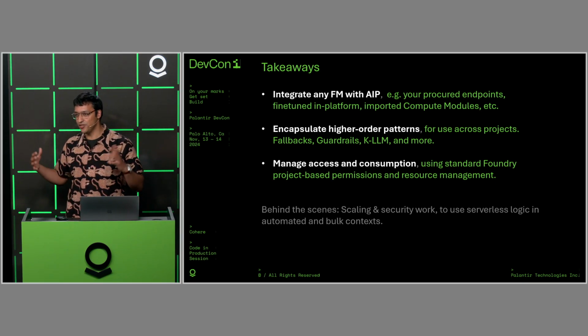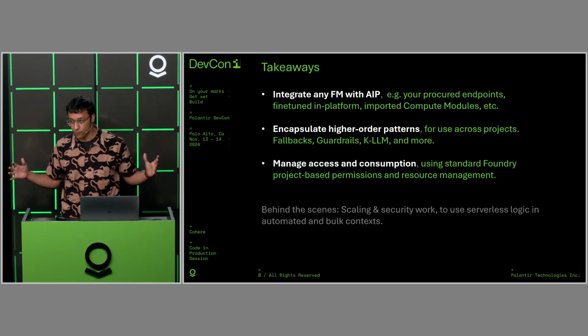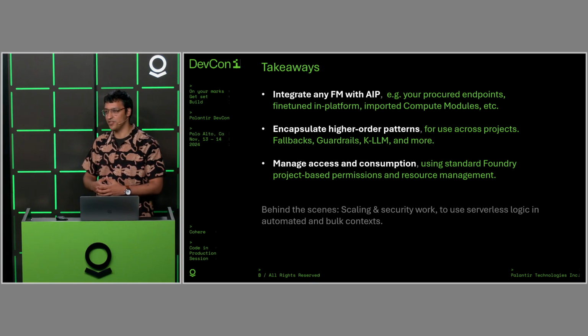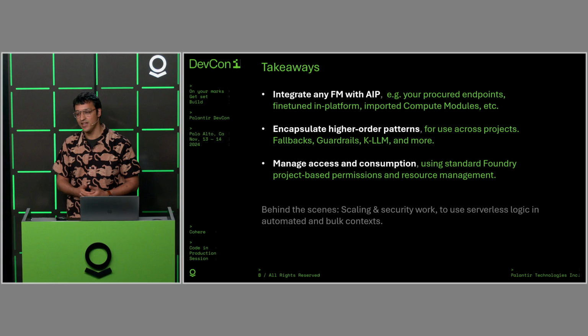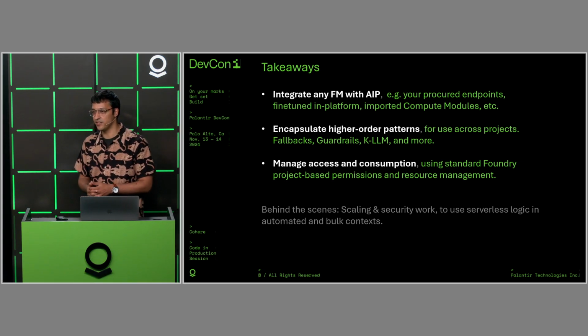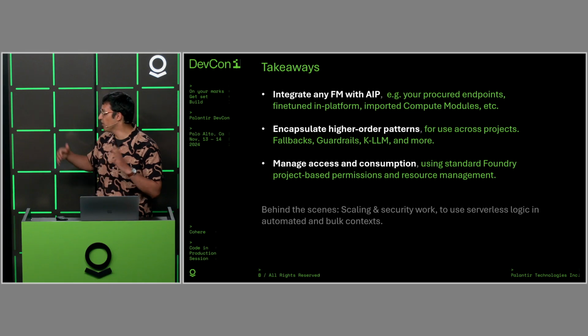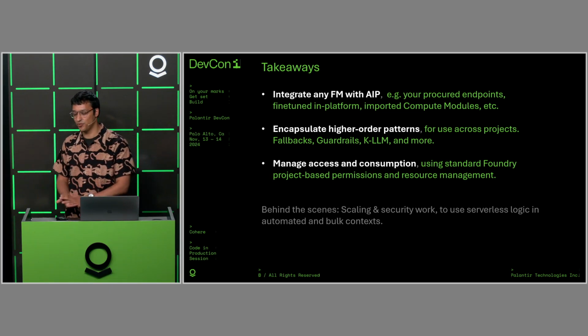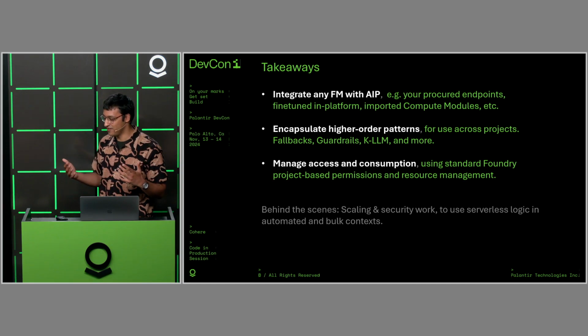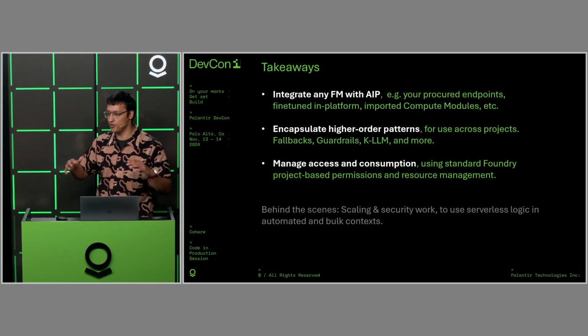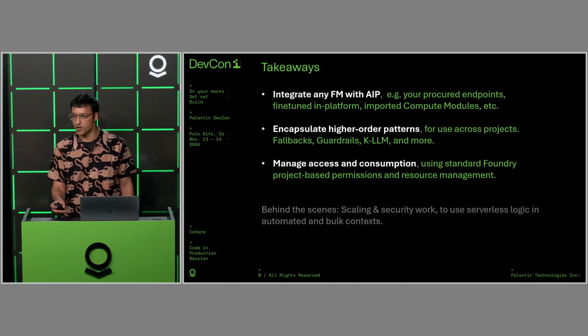Of course, behind the scenes, in order to make this work, there's been a lot of work on the back end in terms of being able to do scaling. And I showed this in Logic. You can use this in Pipeline Builder. You can use this in tools that are not even tightly coupled to the ontology. So there's been a lot of work behind the scenes to make something like this work. But hopefully this resonates as a simple and obvious feeling way to engage with your own language models for the platform.